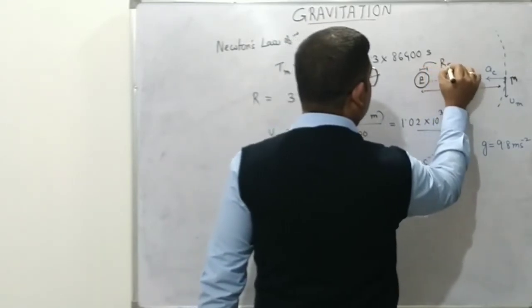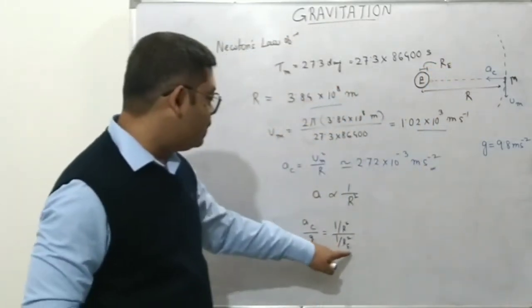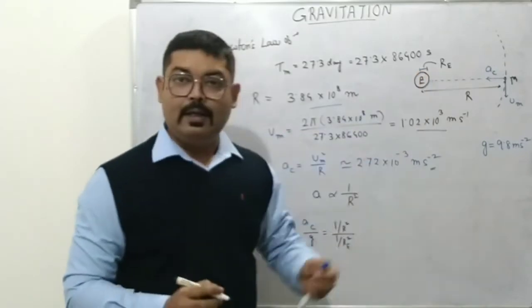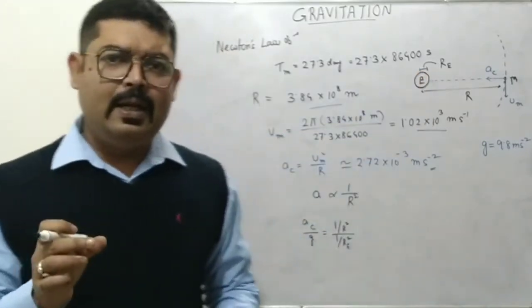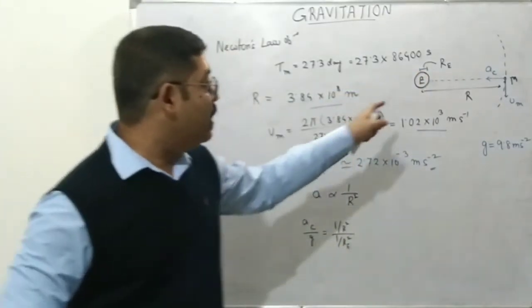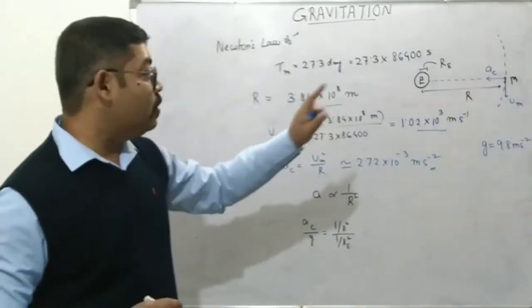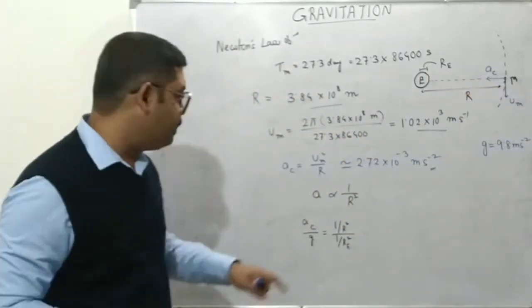When the object is very close to Earth's surface, we can take the distance to be practically equal to the radius of the Earth, compared with the radius of the moon's orbit.